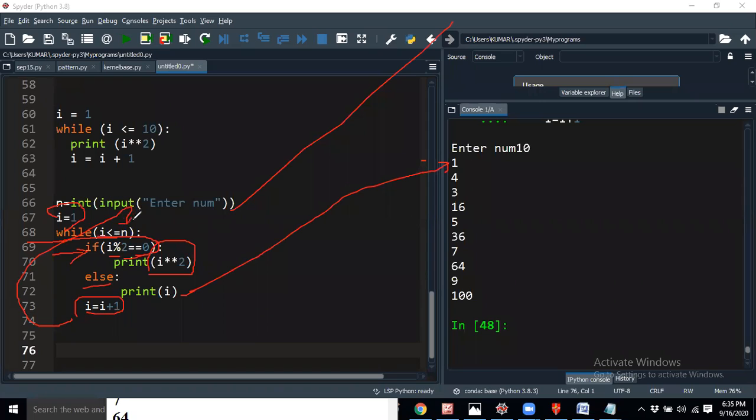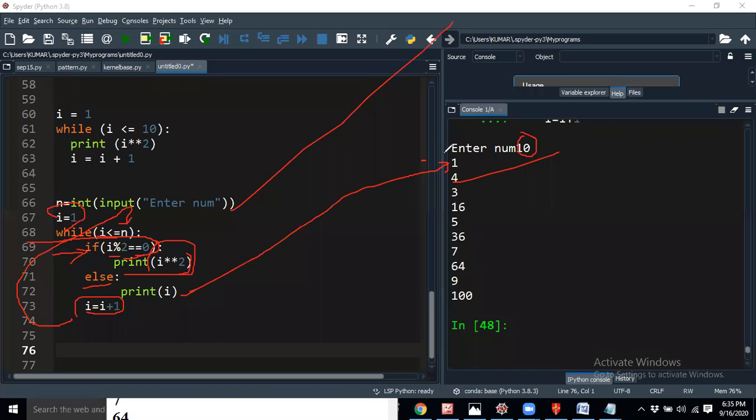Here 2 less than or equal to n, that means 2 less than or equal to 10. Is the condition true? Then it will go to 2 modulus 2 equal to 0. Yes, 2 modulus 2 is 0 only, because 2 divided by 2, the remainder is 0 only. Then it will print 2 to the power of 2, that is 4.